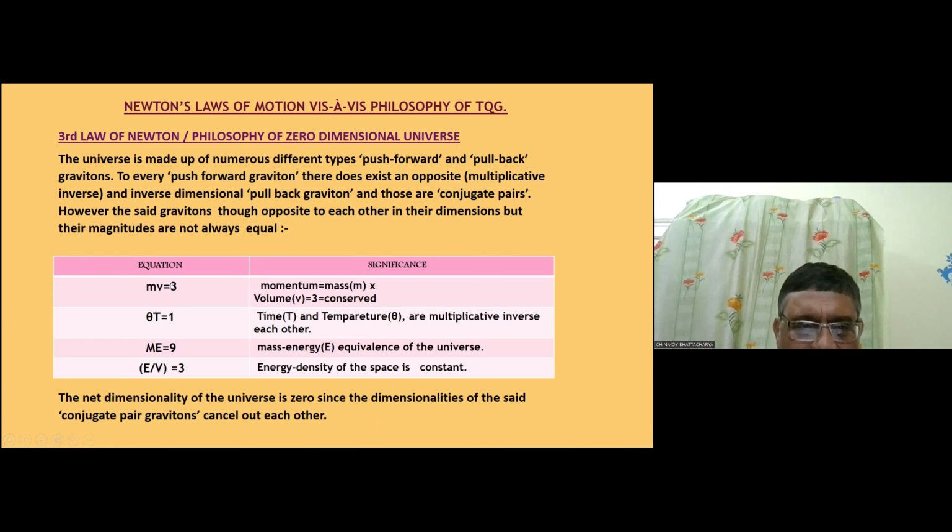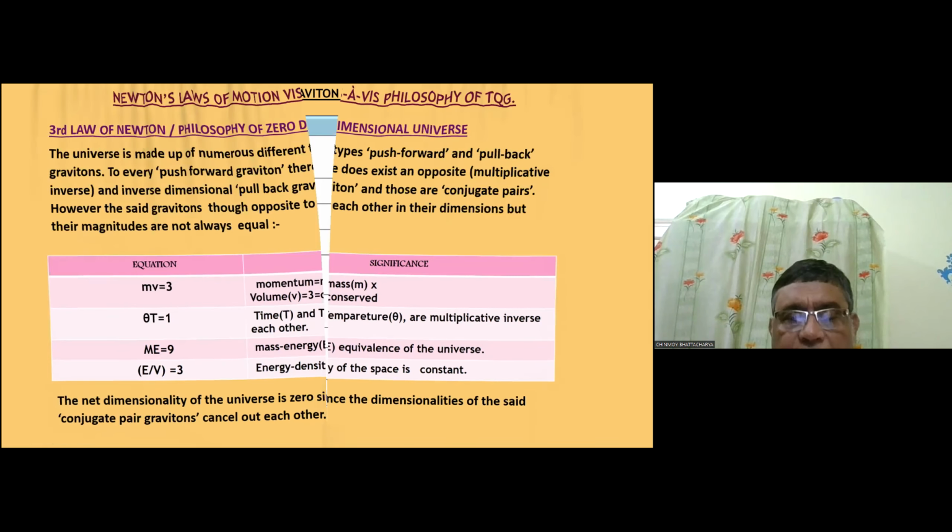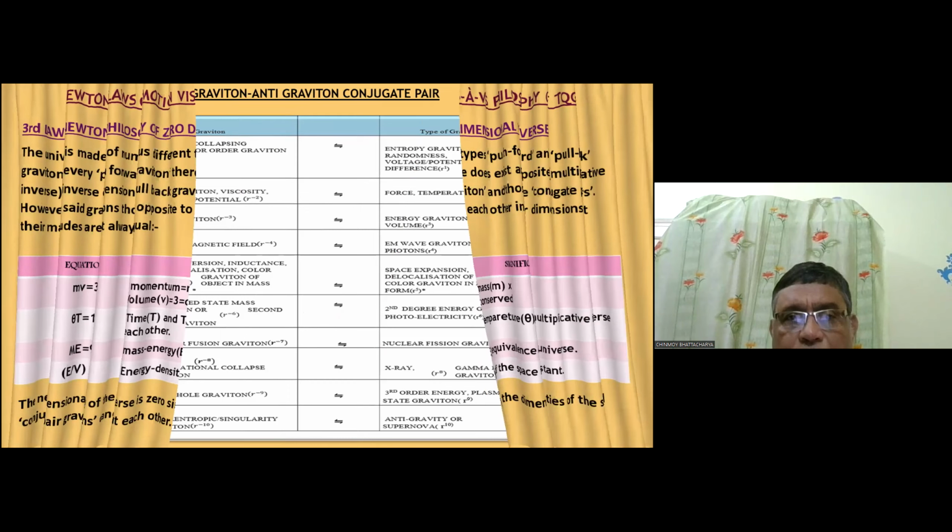So in that game of the gravitons, these 4 different equations are playing part. So we can't say that it is equal and opposite. We can say that it is opposite, that too in the inverse dimensional sense, but it cannot be equal. And then the net dimensionality of the universe is 0, since the dimensionalities of the conjugate pair gravitons cancel out each other.